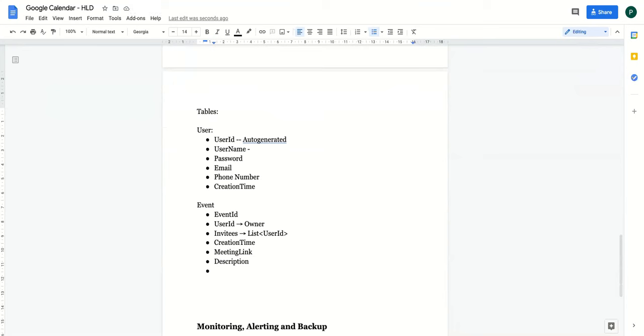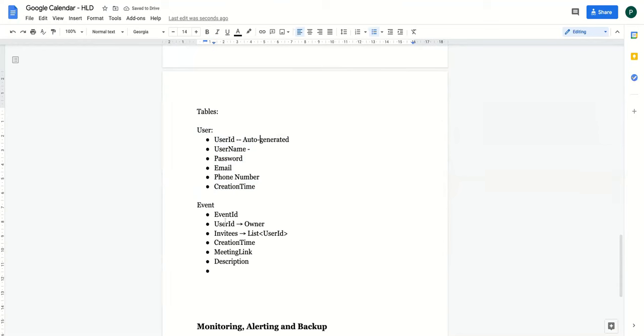Database, we'll talk about it. Give me some time. We'll talk about the databases as well, which database to use, SQL or NoSQL, we can talk about that in detail. Basically, I'm just figuring out what details we need to store. I'm not saying that we are using a SQL or NoSQL database here.